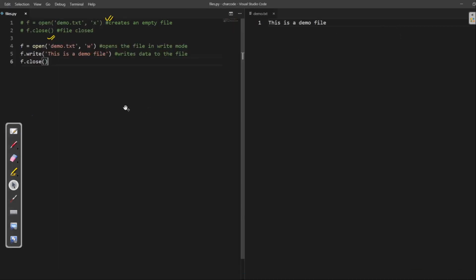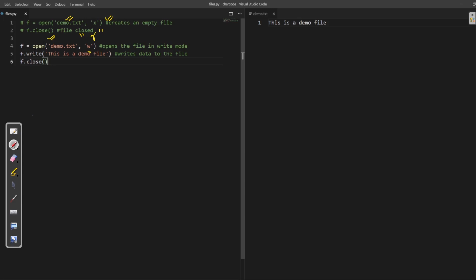Then I'm creating another file, this is in the comment section. I'm opening the file because it has been created. It is now stored in our PC. The demo.txt file is already stored, it is there. Now I can directly open that file. If I don't specify the mode, then I know that by default it will be in read mode, but I want to specify it, and I want it to be in write mode. That is, I want to write something there, or I want to append any value.